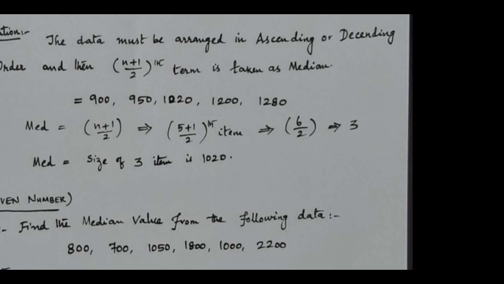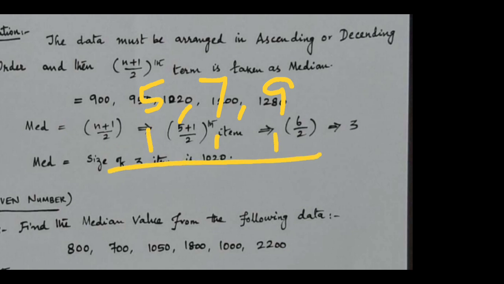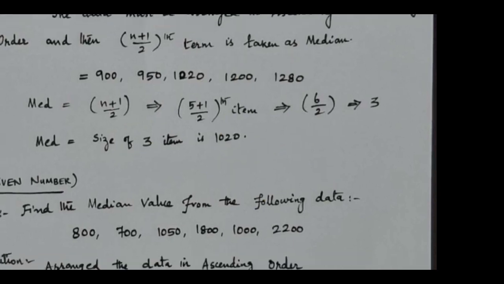For example, 5 employees are given, or 7 employees, or 9 employees. This is the odd numbers variable. When you add 1, it automatically comes out as an even number. If it comes to 8, it will come as a 10. Automatically we can divide and get an exact answer.